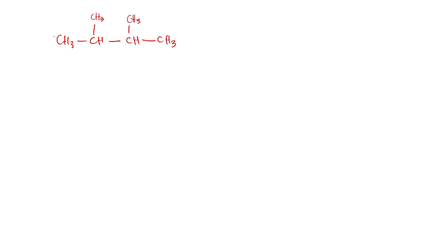So for this example, the first step that was stated to us is to first find the parent chain. For the parent chain, we just need to count the longest continuous chain. So it can be 1, 2, 3, 4. Okay, that's 4. It can be 1, 2, 3, 4. Okay, 4 is still our highest. So we have 1, 2, 3. So it's less, so let's disregard that. It can be 1, 2, 3, 4, and also 1, 2, 3, 4. In any direction, the longest chain would be 4.